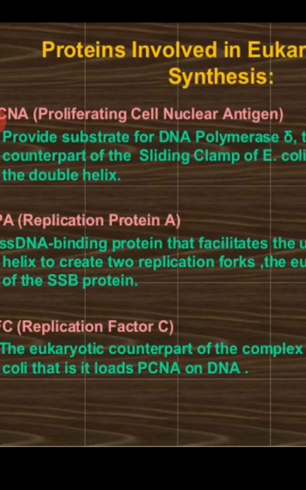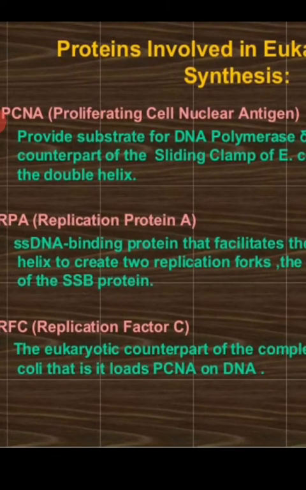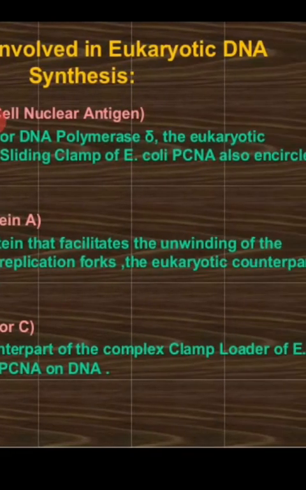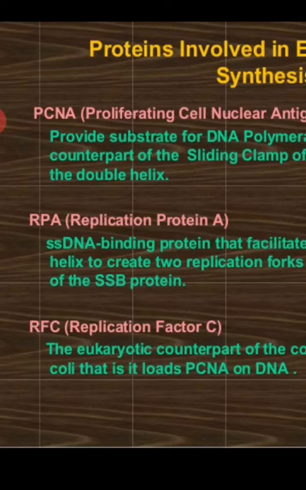And RPA, replication protein A, and RFC, replication factor C, the eukaryotic counterpart of the clamp loader complex of E. coli, that is, it loads PCNA and DNA.